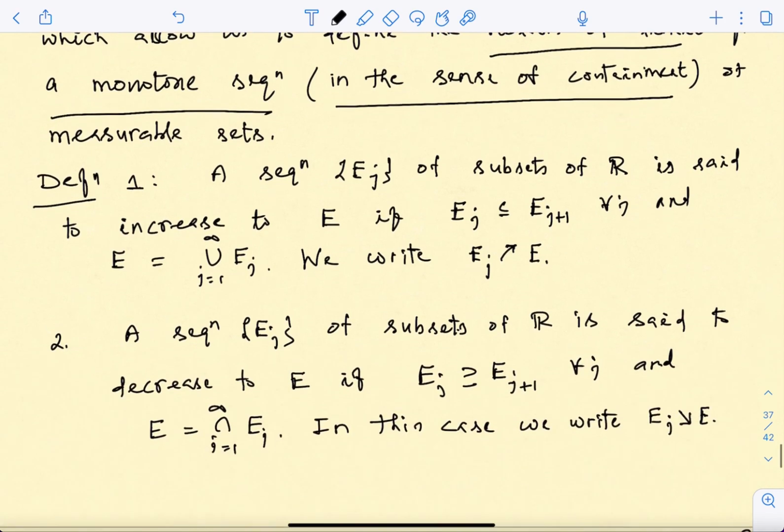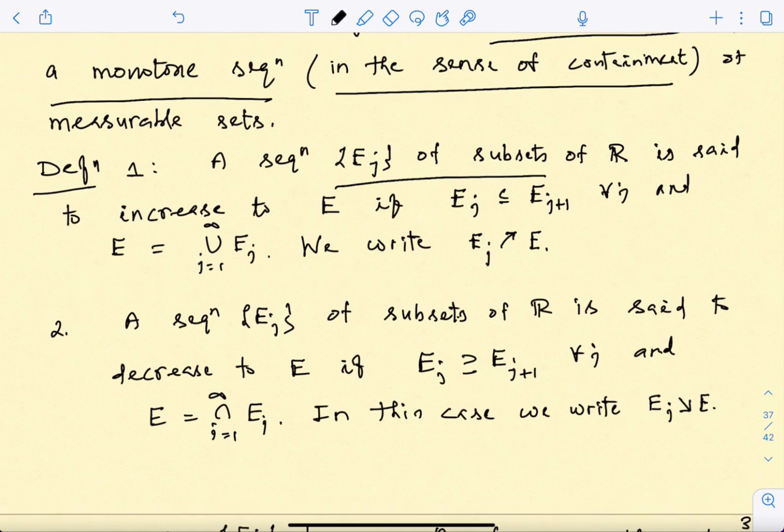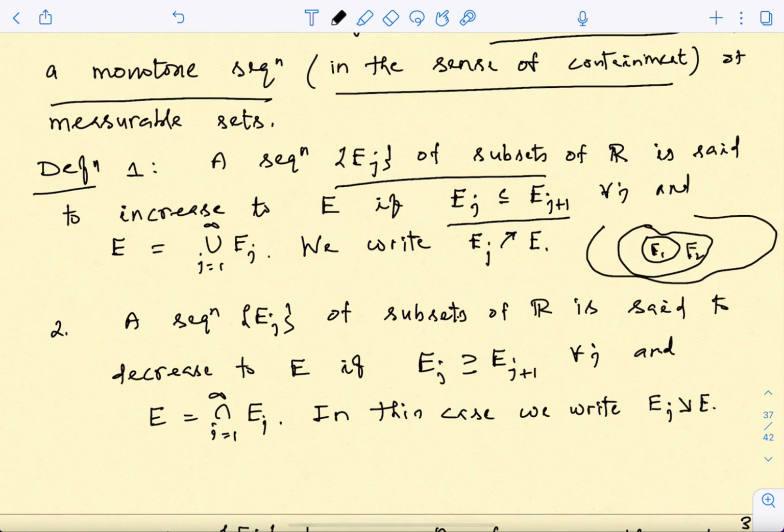So we will consider two situations. This definition can be given for any sets; they need not be measurable right now, because we are just talking about a sequence of sets. So you look at subsets of R which are nested upward. That means Ej is contained in Ej plus 1 for all j. Let's say this is your E1, and then E2 is going to be something like here, and then En something like here. This is how you are increasing. I'm drawing in the plane, but you can draw on the line also.